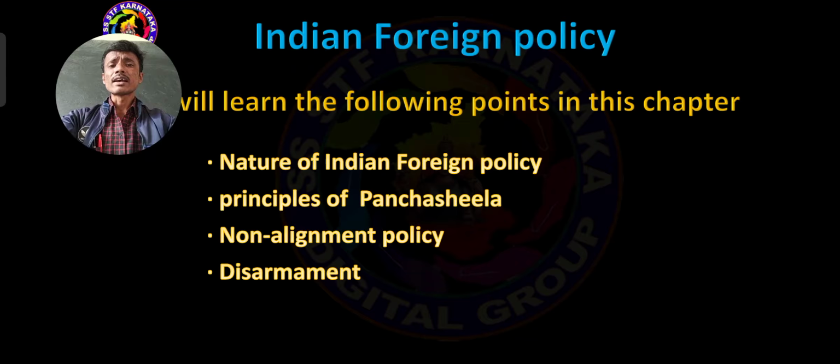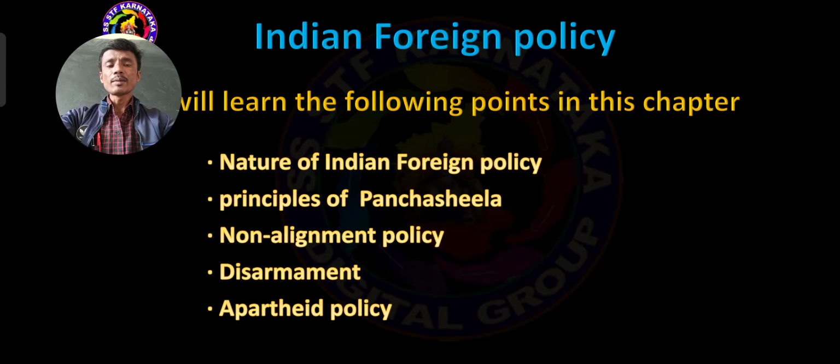Disarmament means reducing of arms or weapons. We also have to learn that in this lesson. Then the apartheid policy. Apartheid, dear students, is nothing but racial discrimination, especially in South Africa, based on skin color.